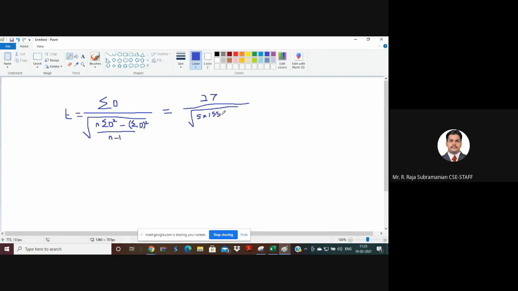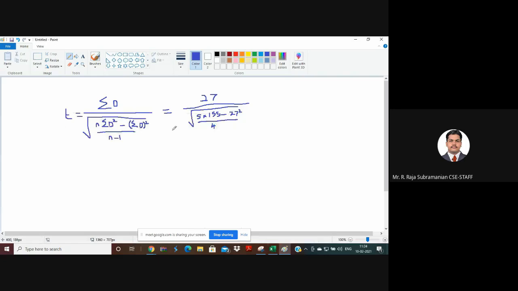minus summation d the whole square. Summation d is nothing but 27. We write it in the numerator also. So 27 squared, whole divided by n minus 1, that is the number of degrees of freedom. So n minus 1 is nothing but 4. We have 5 observations, 5 minus 1, I'll get 4.